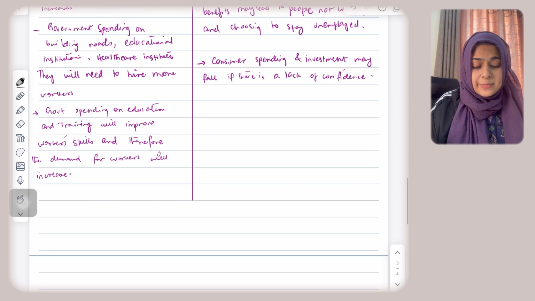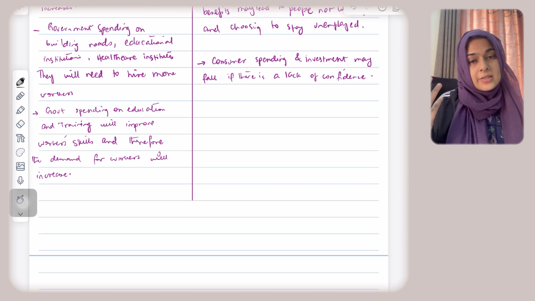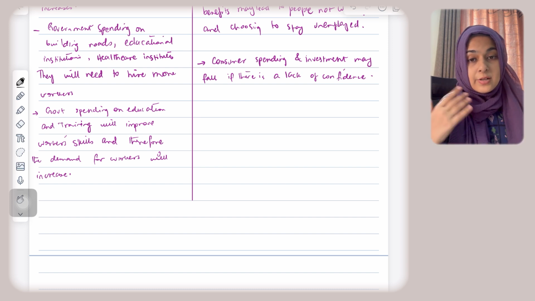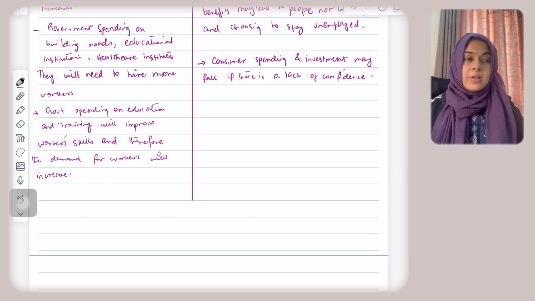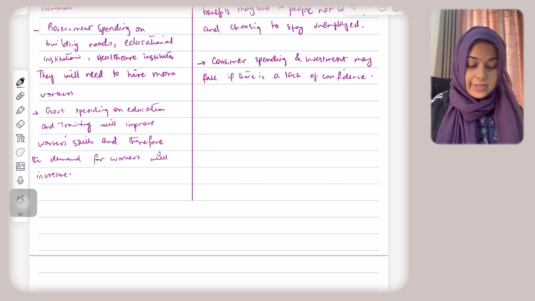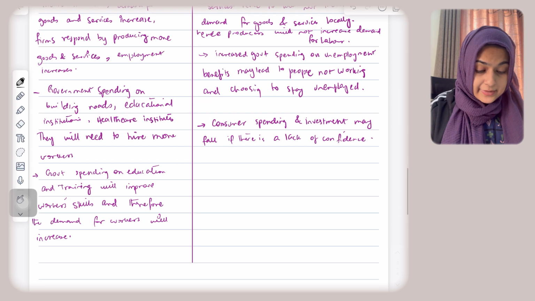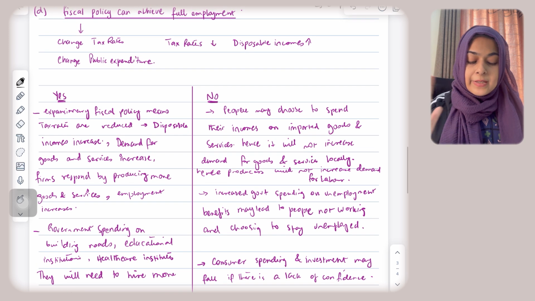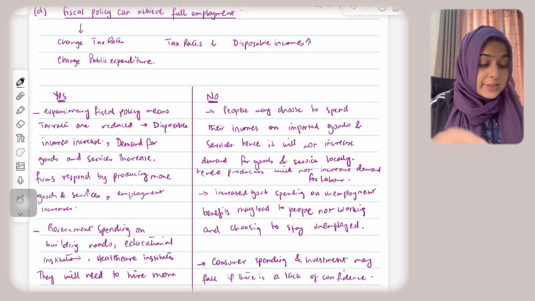The last point, government spending on education and training will improve workers' skills, will increase their productivity. When workers are more productive, the demand for labor increases because obviously all the firms want their labor to be productive, trained, educated. So yes, all of these points support the argument that fiscal policy can achieve full employment.